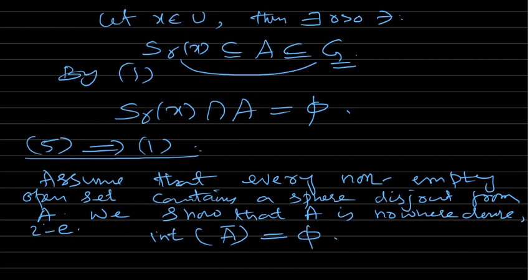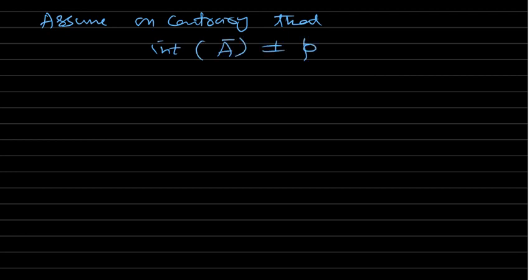So assume on the contrary that this is non-empty. Assume on the contrary that the interior of A closure is non-empty. Now the interior of any set is an open set, so that means the interior of A closure is a non-empty open set.